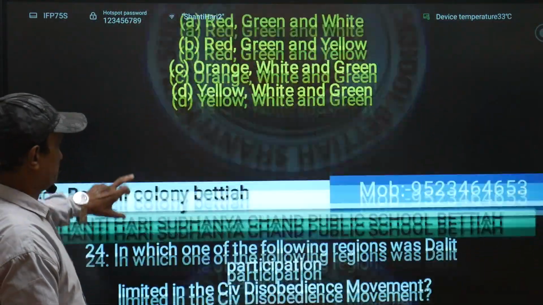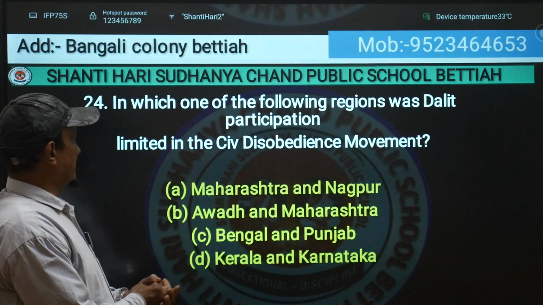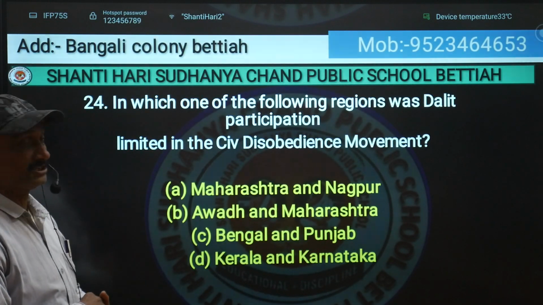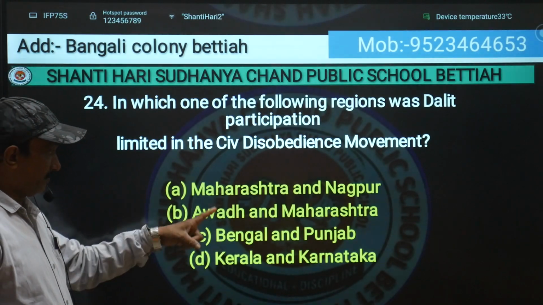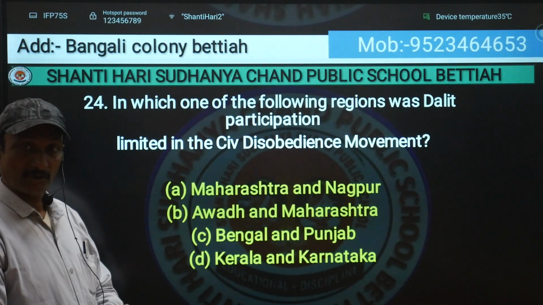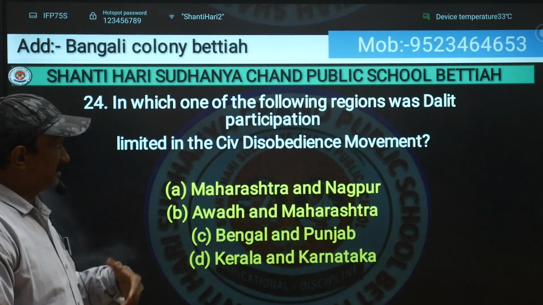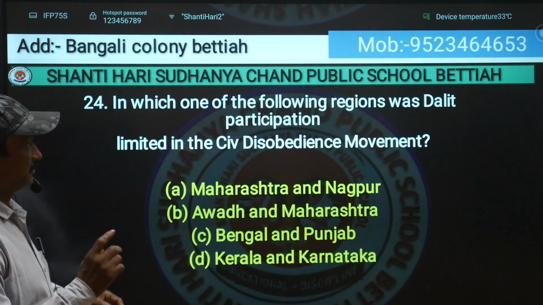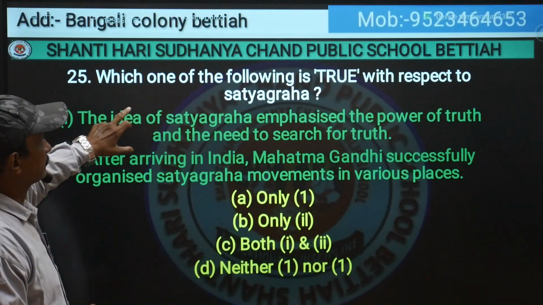Now the next one is, in which one of the following regions was Dalit participation limited in the civil disobedience movement? Which part of India? Maharashtra and Nagpur, Awadh and Maharashtra, Bengal and Punjab, Kerala and Karnataka. So the correct option will be Maharashtra and Nagpur. These were the regions where Dalit participation was limited in the civil disobedience movement.